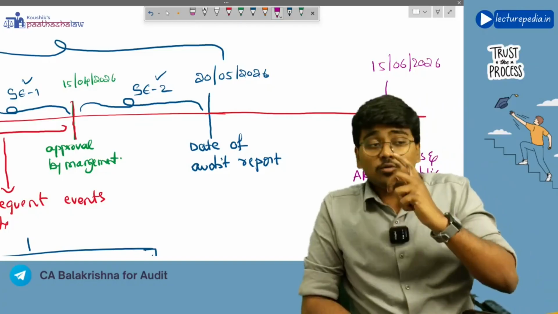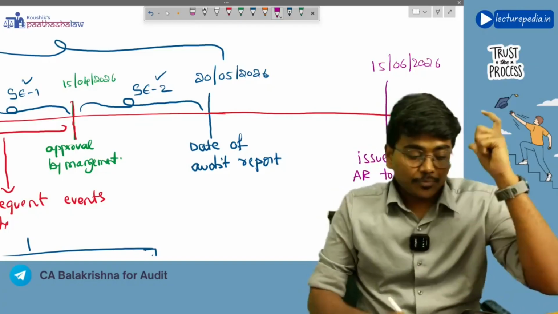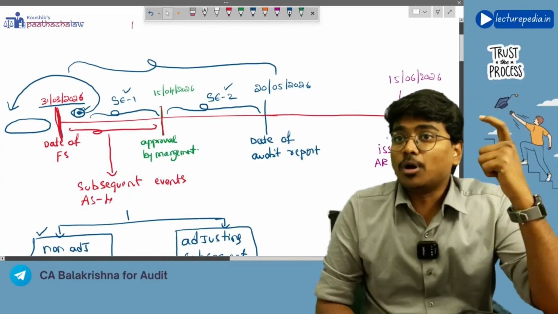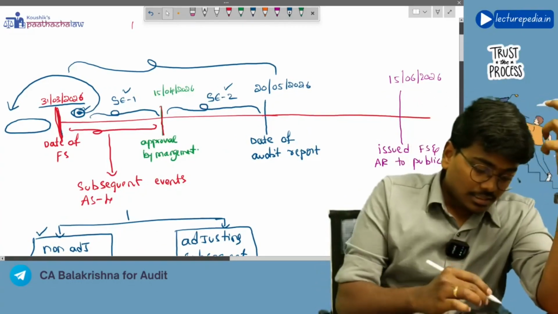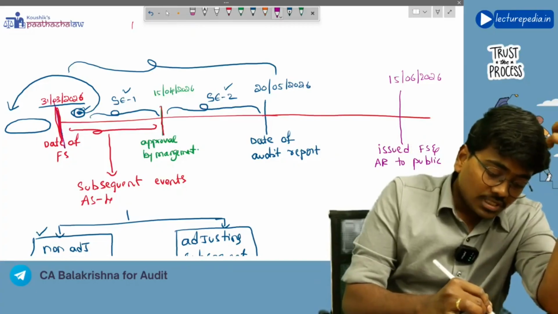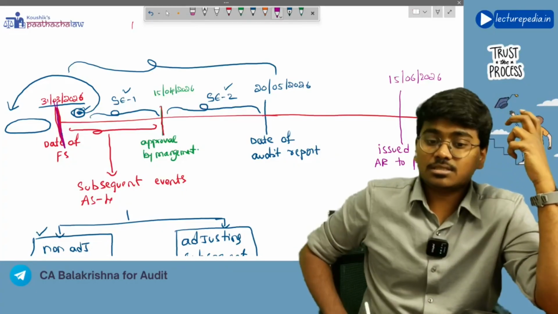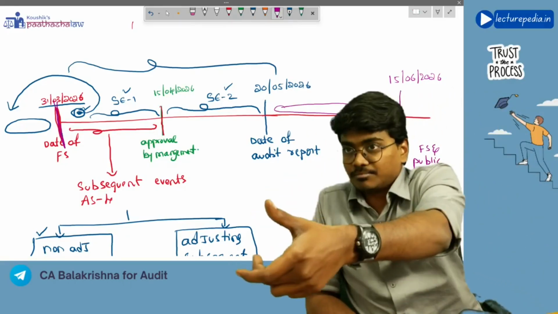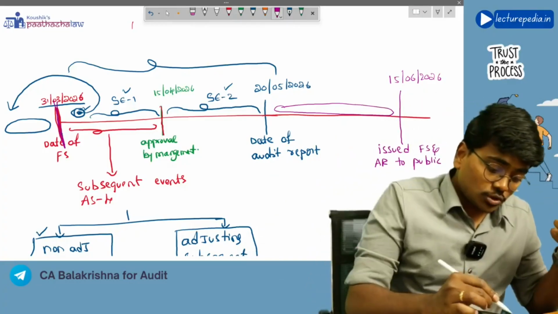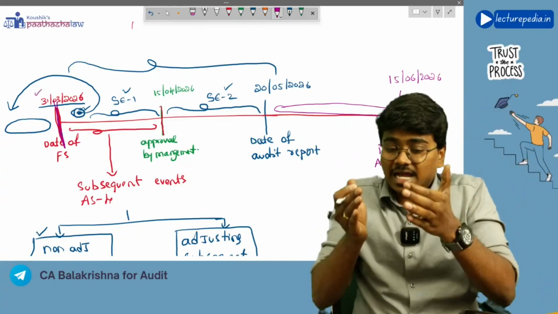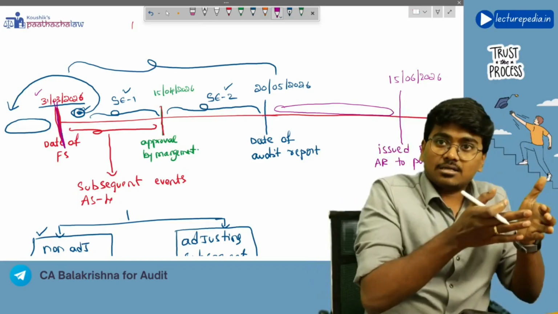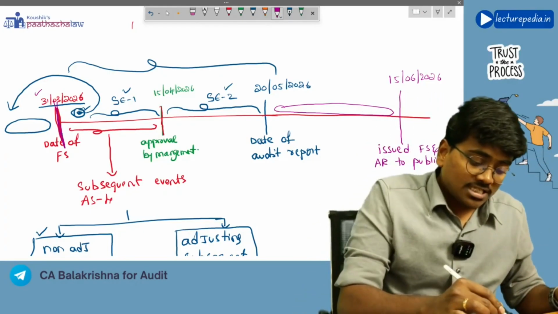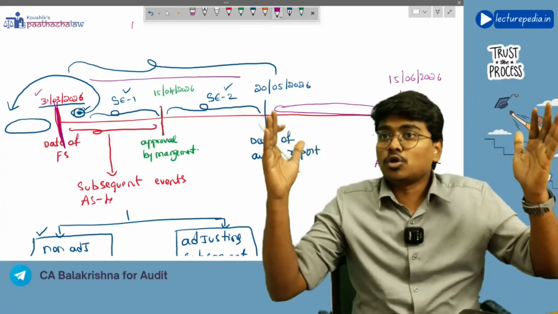Now, if the auditor finds out about a fact that is related to 31st March 2026, there is a particular item that is relevant to 31st March 2026. That item has occurred before 31st March 2026, but in all these periods, the auditor doesn't know about that item.